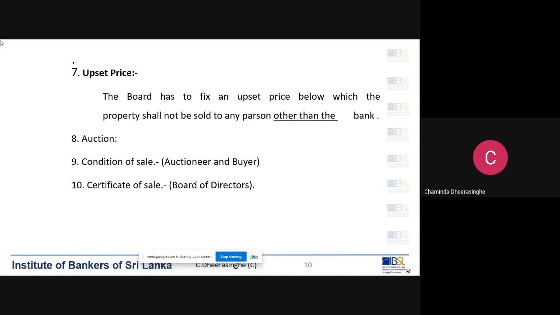The same applies here. The auctioneer auctions the property and we pay an advance and sign a document called the condition of sale. Basically it's an agreement to sell. That again has to be executed by a lawyer or a notary and has to be registered in the land registry. After that, the buyer has to pay the balance amount as agreed in the sales agreement. That is the condition of sale.